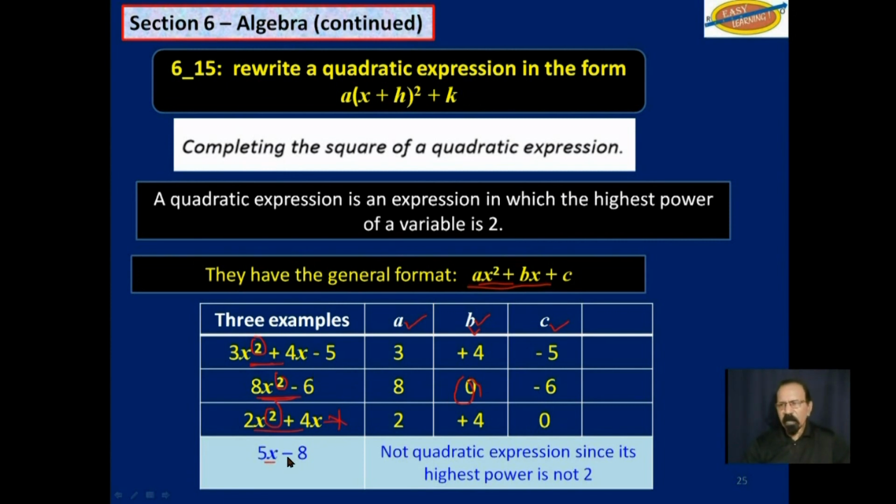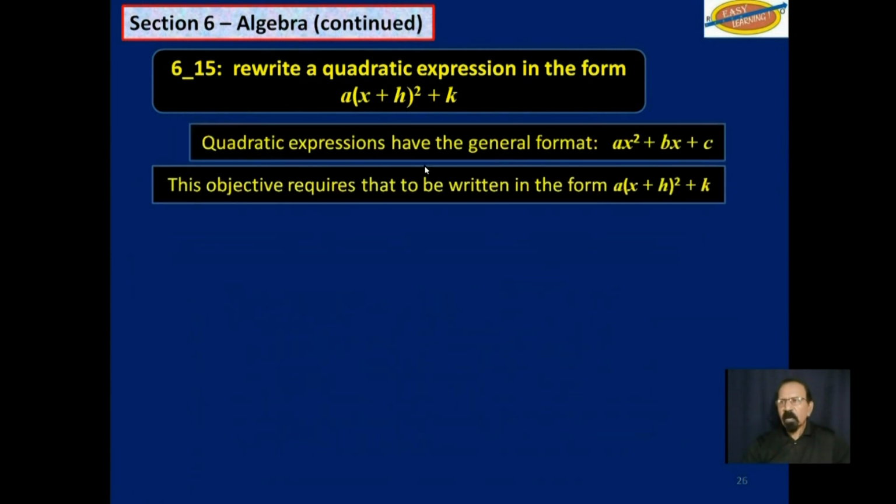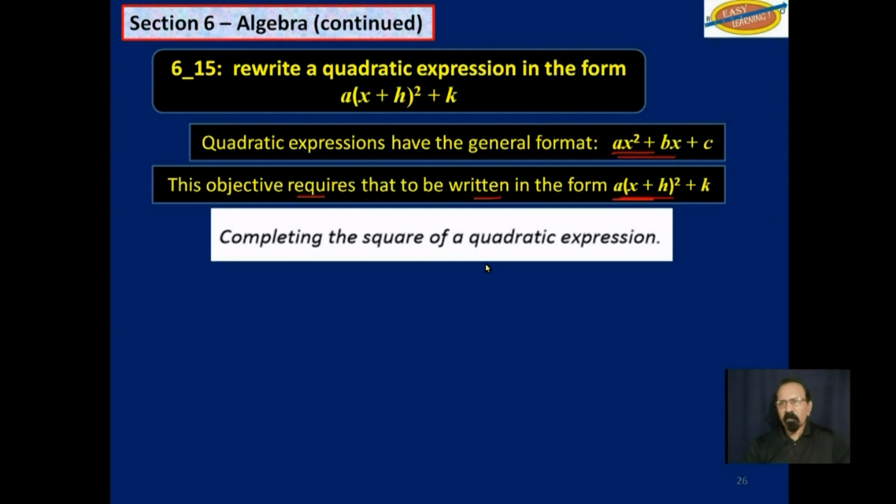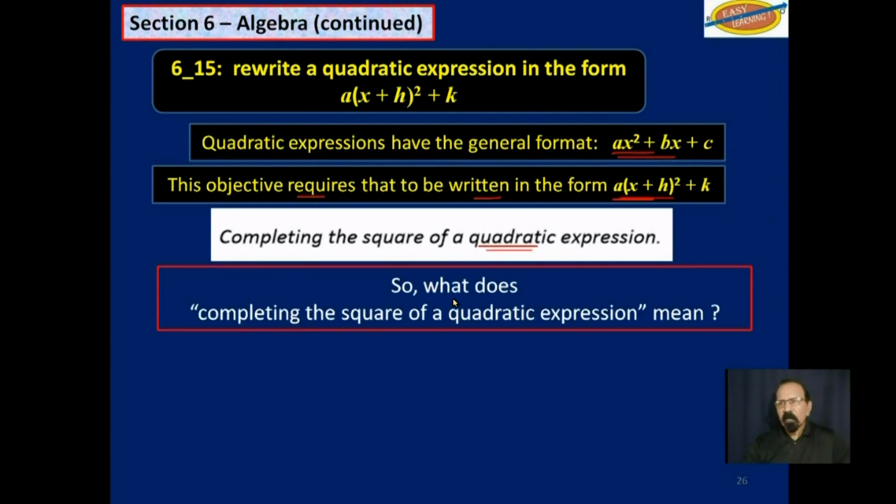This one down here, 5x minus 8, it is not a quadratic expression since its highest power is not 2. Its highest power is 1, 5x to the first power. So this objective requires that this format here be rewritten in this other format down here, completing the square of a quadratic expression. So what does completing the square of a quadratic expression mean?